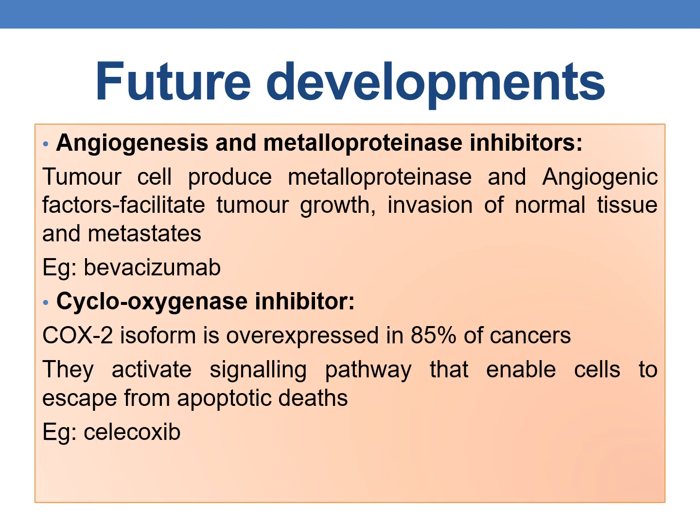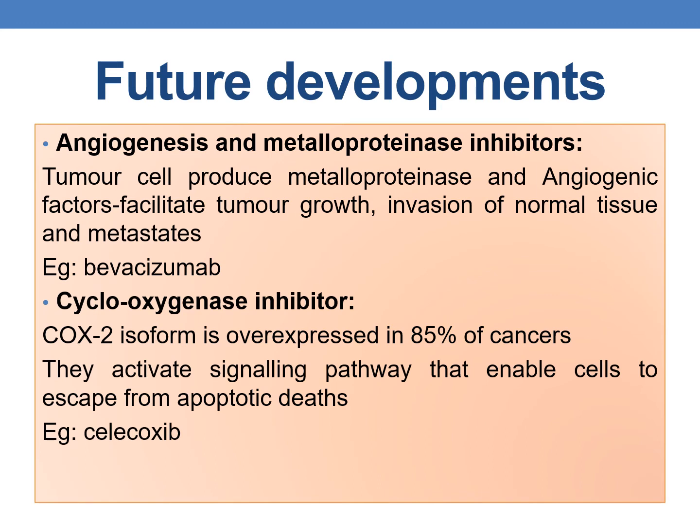They facilitate tumor growth and invasion of normal tissue, and metastasis occurs. For that reason, drugs which inhibit metalloproteinases and angiogenesis are employed. An example of such a drug is bevacizumab. It is a monoclonal antibody, an angiogenesis and metalloproteinase inhibitor.